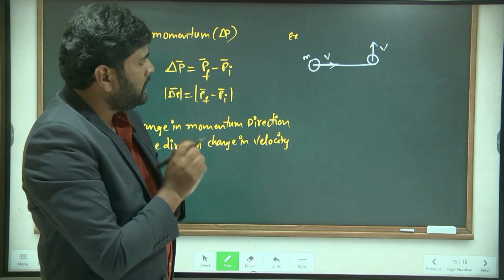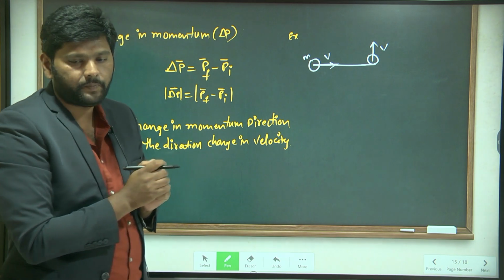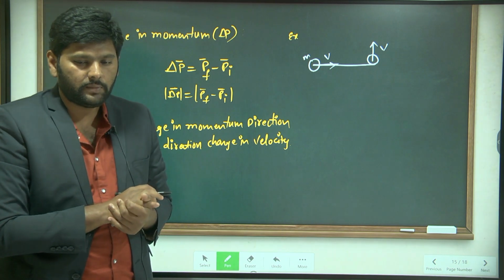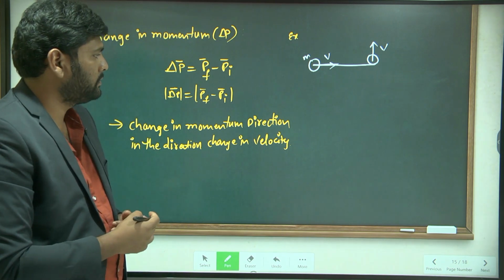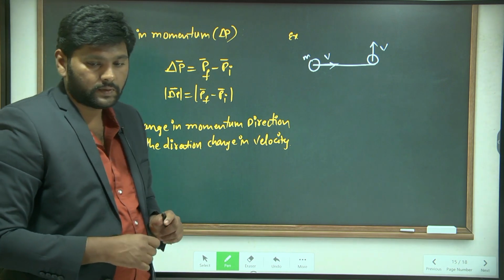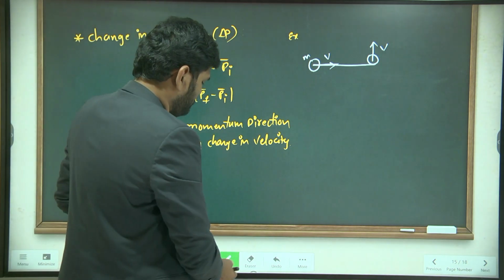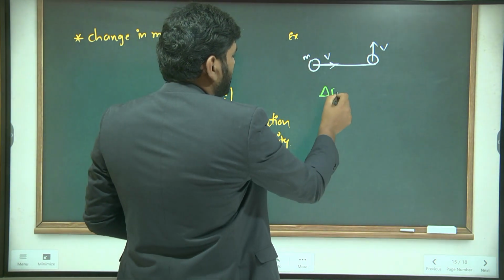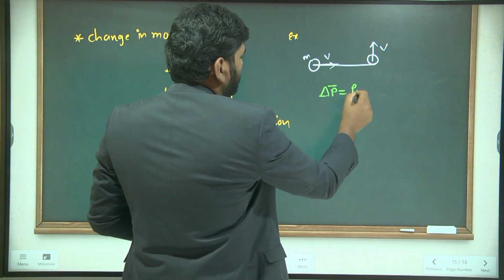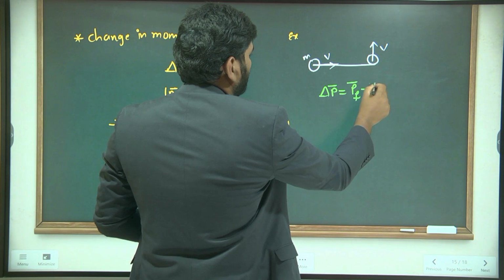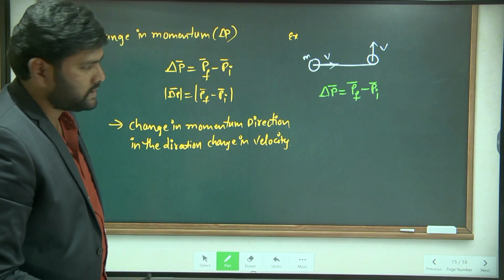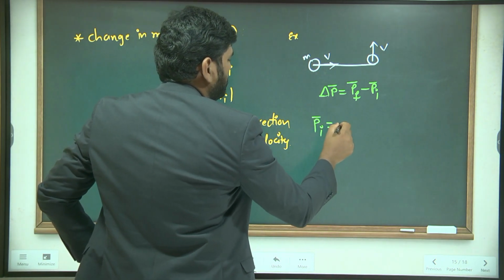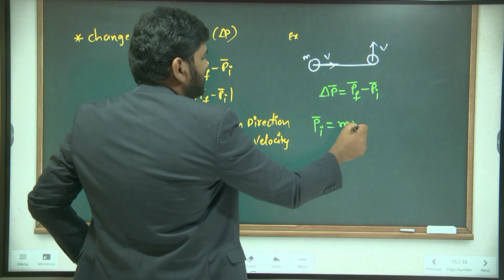Now in this question, I want the change in momentum. What is the change in momentum in this situation? What is the formula for change in momentum? Final momentum minus initial momentum. Change in momentum vector is equal to final momentum vector minus initial momentum vector. Understand? So first let us take initial momentum. Initial momentum vector is equal to mass into velocity.